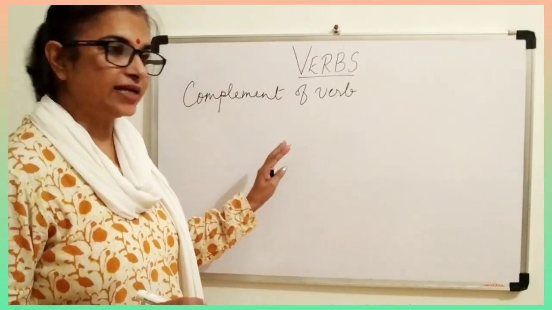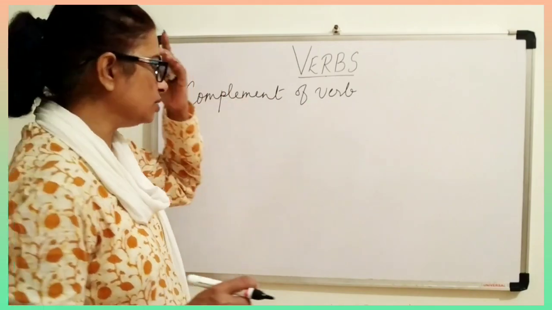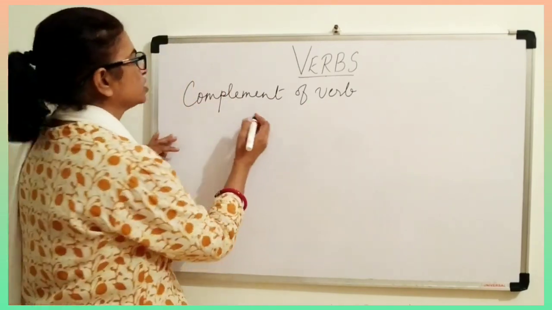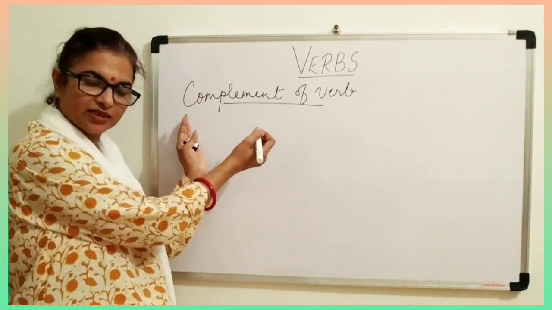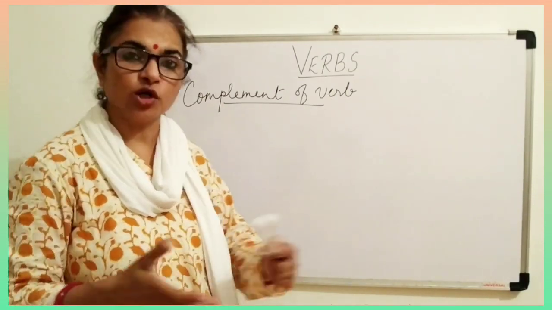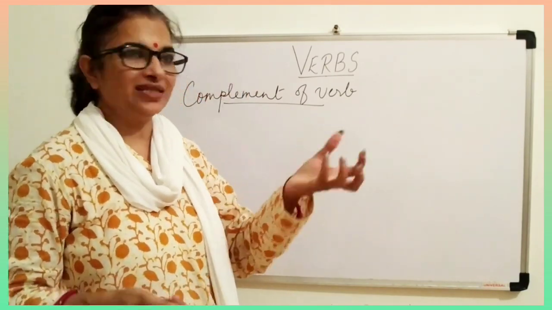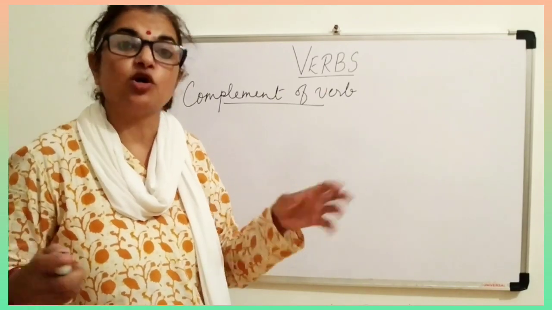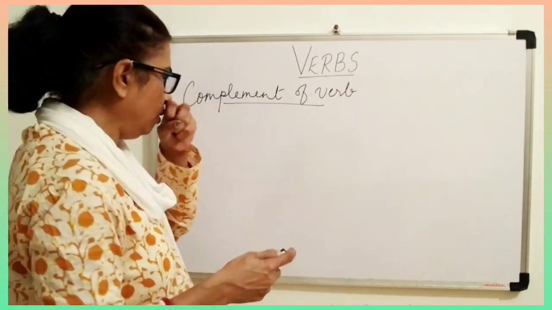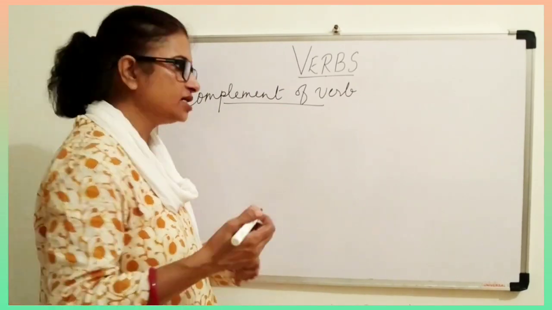Now let us understand separately what is complement of verb. I know you all must be having this doubt, so we just want to clear it. Complement of verb. Now what do you mean by complement? Like when you go to the green grocer, sometimes when you are purchasing vegetables, in the end he will give you some coriander leaves or some chilies. So that is what? That is complement. You know, complementary.